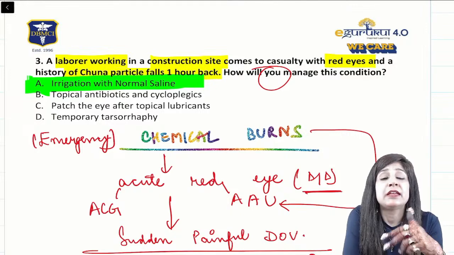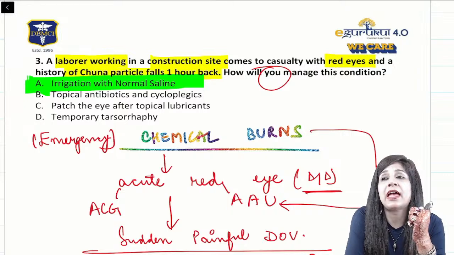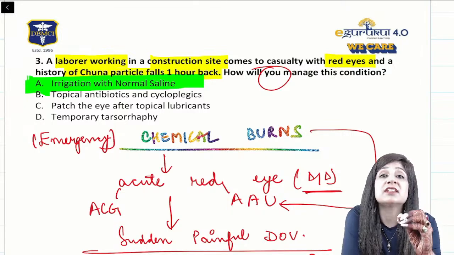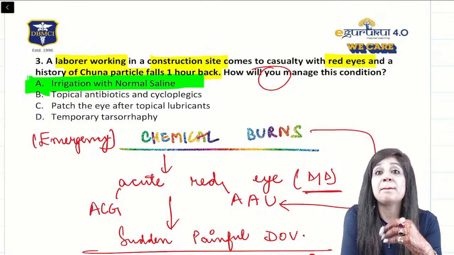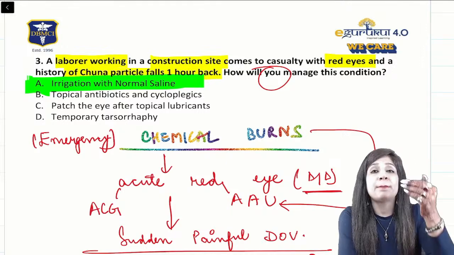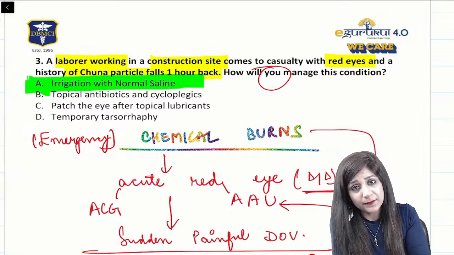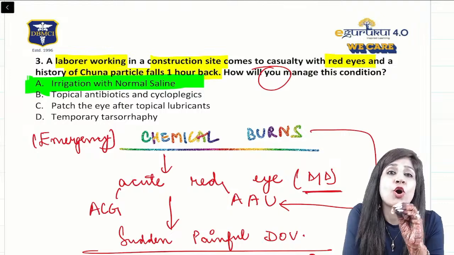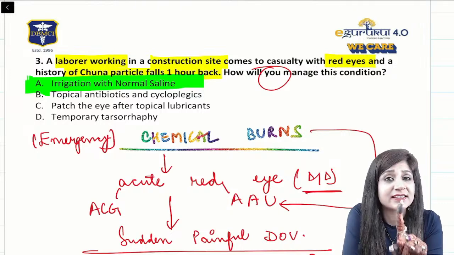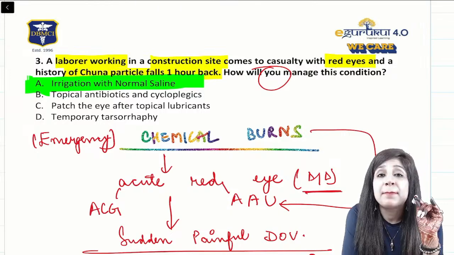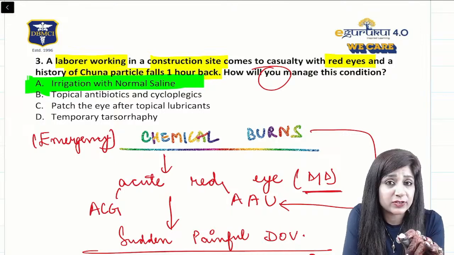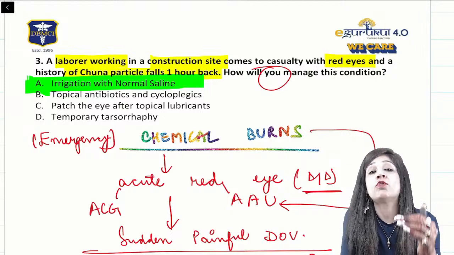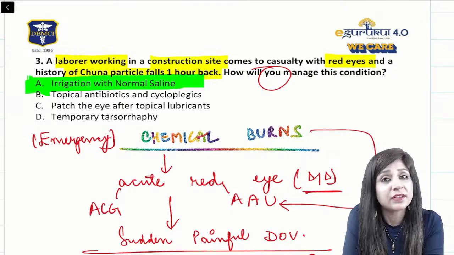So even if you get such a type of question and you have options like this, please see which one is the more preferable option, the better option. Better option in terms of order, if you see, the immediate thing that you have to do is the irrigation with normal saline, and that is why the answer is A. In the paper also you might get a question where more than one option seems to be correct. Please see the order. What should be done first has to be given as the answer.